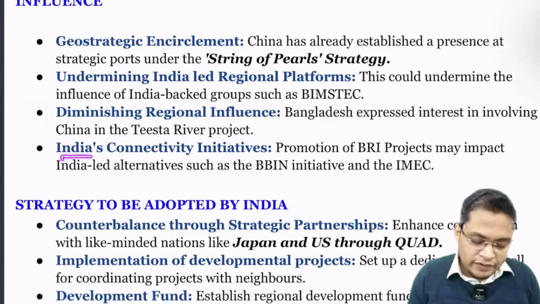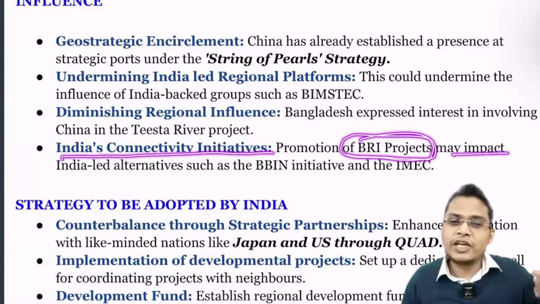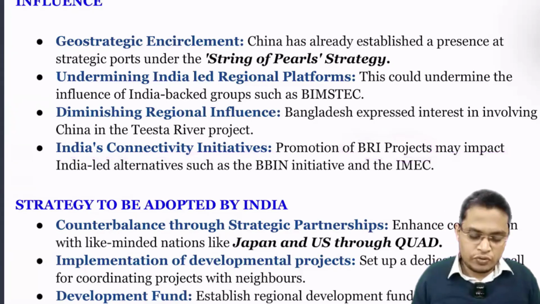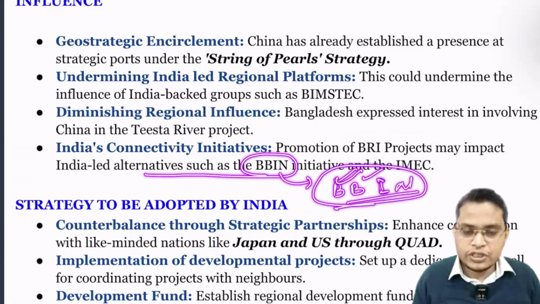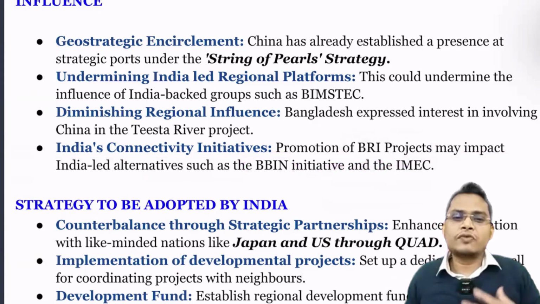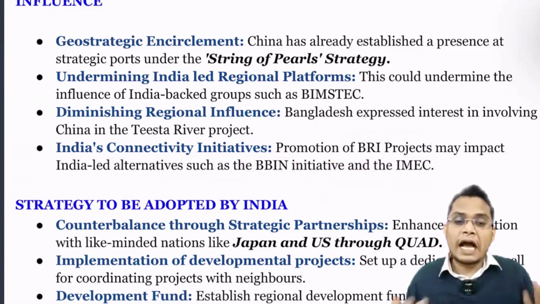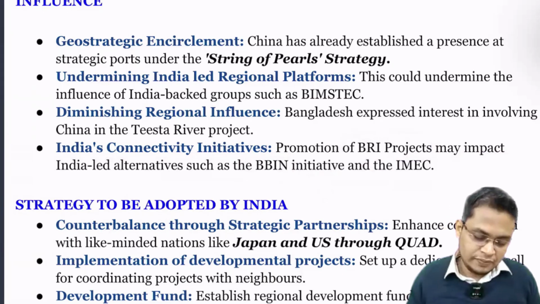So next is the Indian connectivity initiative. For example, the BRI, the Belt and Road Initiative project. They provide a huge amount of funding to all our neighbors. So that is what led to the weakening of the BBIN: Bhutan, Bangladesh, India, Nepal. This is a connectivity project among these four countries. We initiated this connectivity to ensure a seamless flow of goods, people, and cargo. But if alternative funding is available, that might weaken the Indian-led connectivity initiative.